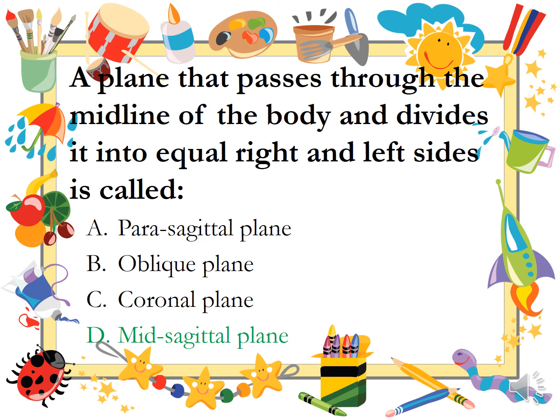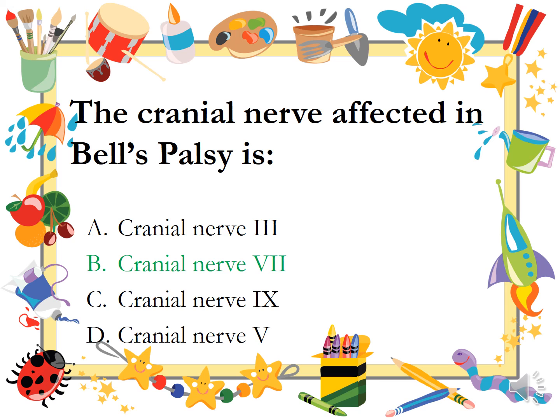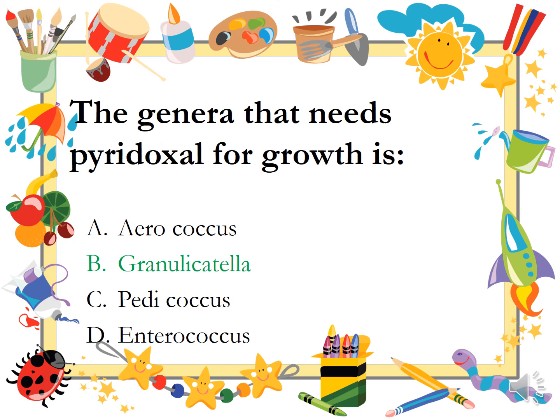A plane that passes through the midline of the body and divides it into equal right and left sides is called mid-sagittal plane. A clue over here is midline. It is mid. So mid-sagittal plane. The cranial nerve affected in Bell's palsy is cranial nerve 7. That's the facial nerve. The genera that needs pyridoxal for growth is